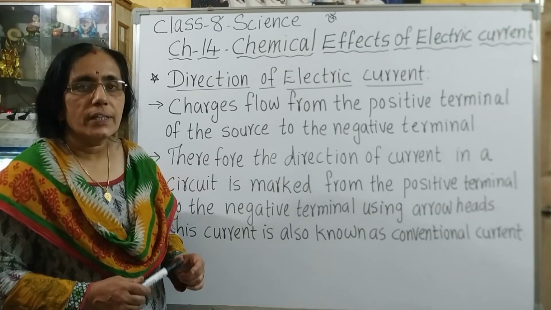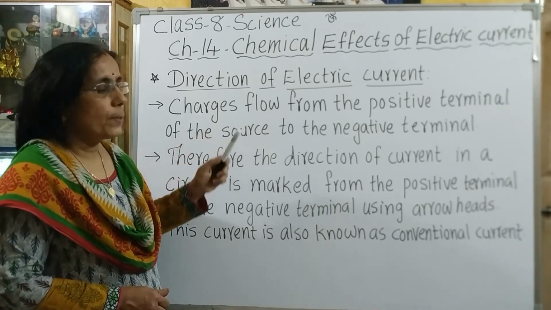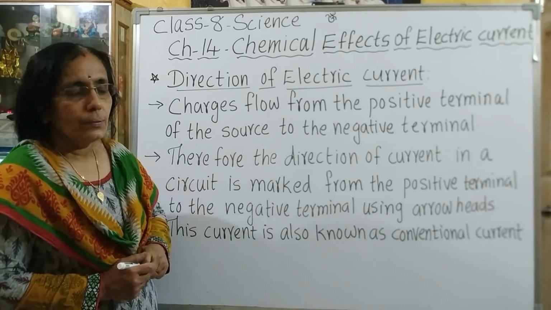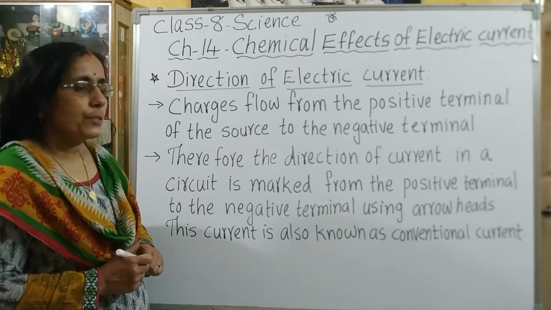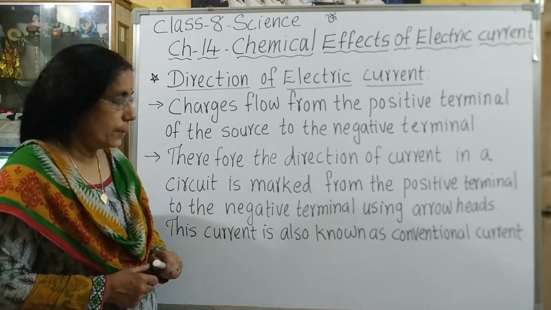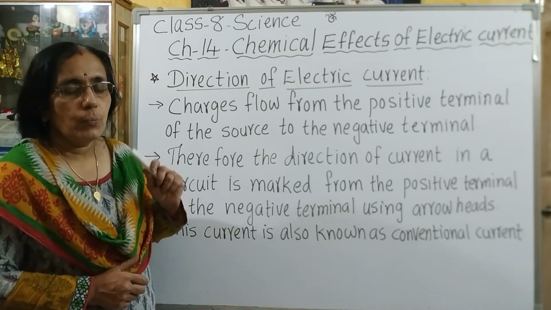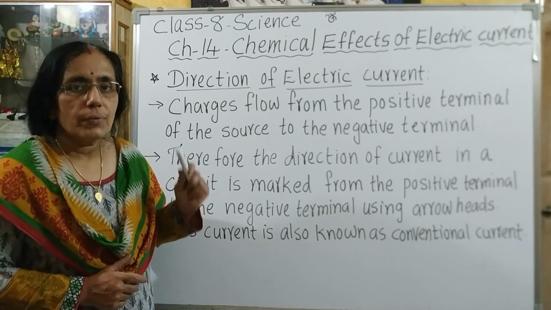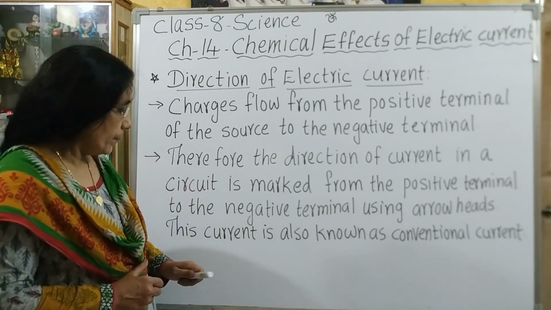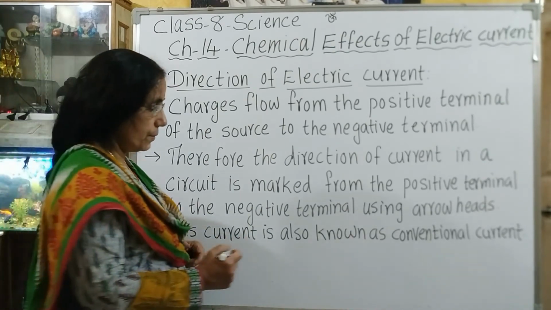Now, let us see what the direction of electric current is. See, the charges flow from the positive terminal of the source to the negative terminal. Therefore, the direction of current in a circuit is marked from the positive terminal to the negative terminal using arrowheads. So, what is the direction of electric current? From the positive terminal of the electric source to the negative terminal. Therefore, this current is also known as conventional current.